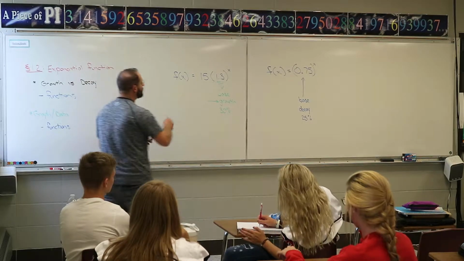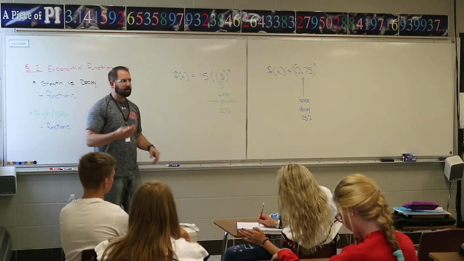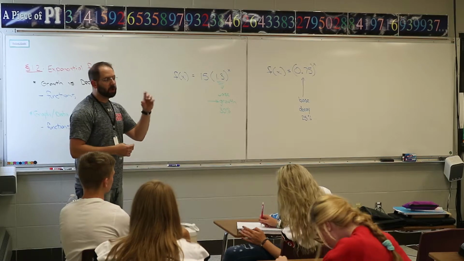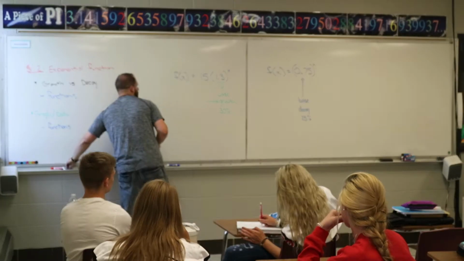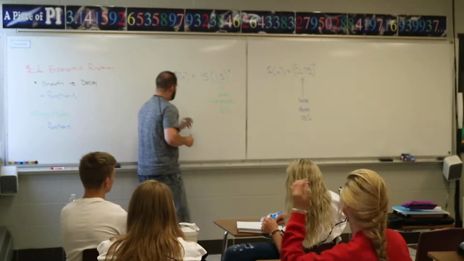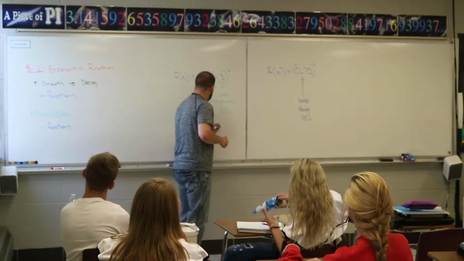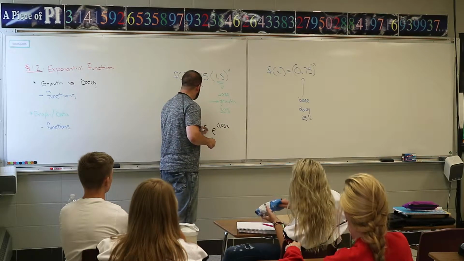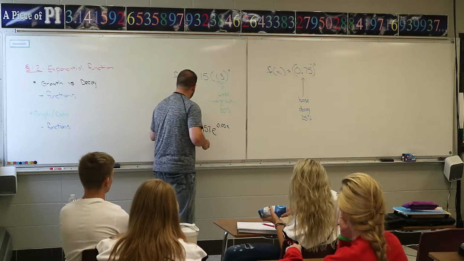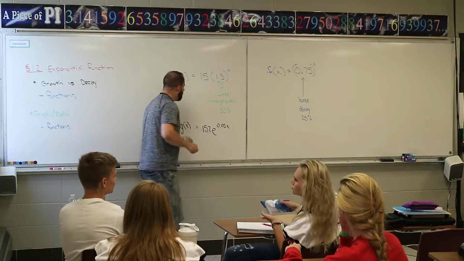Now, these are the typical functions you guys have been seeing the last couple days. There's exponential where it uses the natural number e. So the natural number e to the 0.05x. You can put 157 out front. Maybe this is my next function.